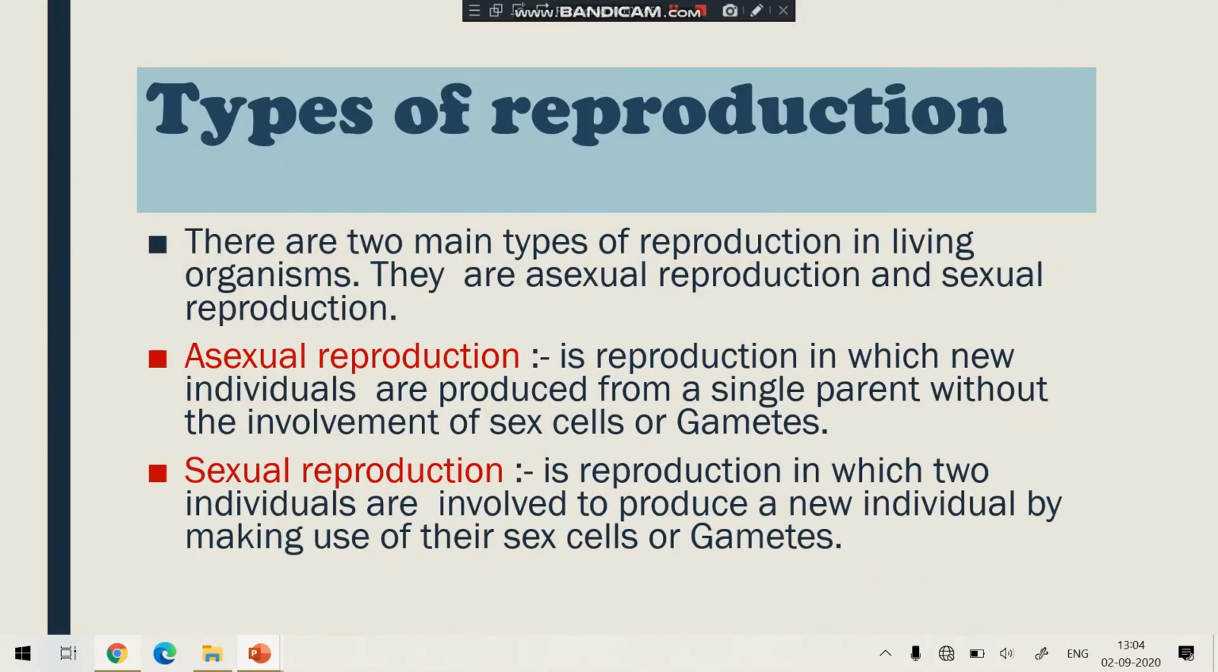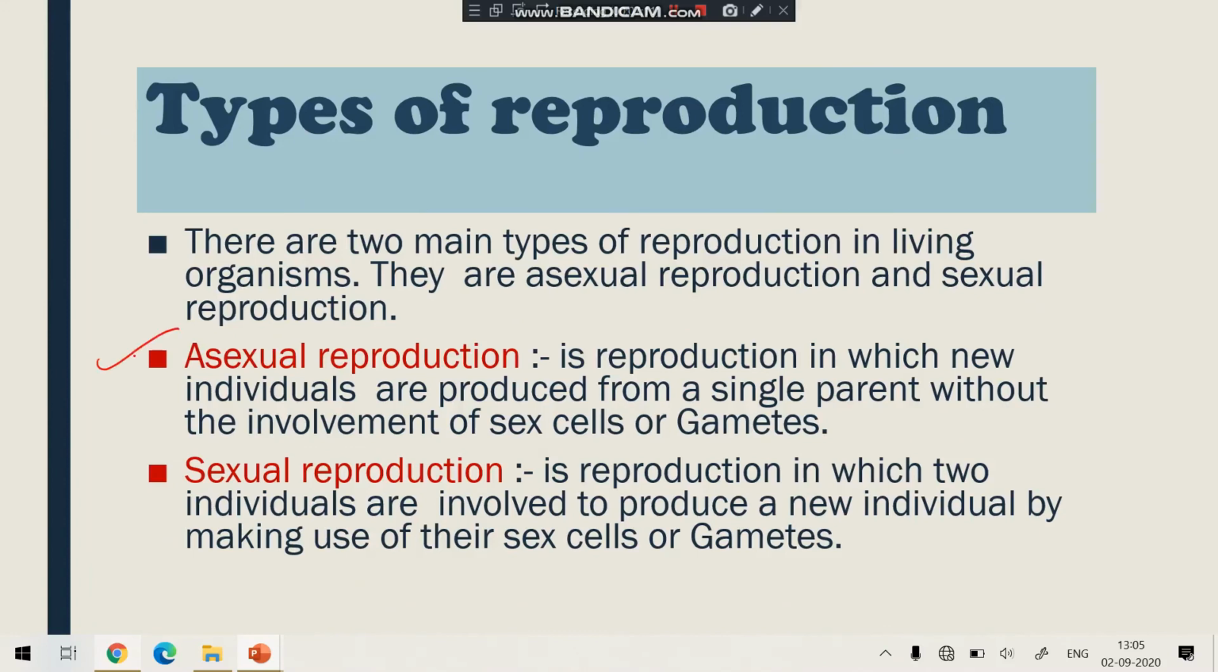Now come to our topic again. Repeating the definition of reproduction. What is reproduction? Reproduction is a process to produce the same type of species. Okay, and mainly we can divide the reproduction into two categories. There are two main types of reproduction. One is asexual reproduction and the second one is sexual reproduction.